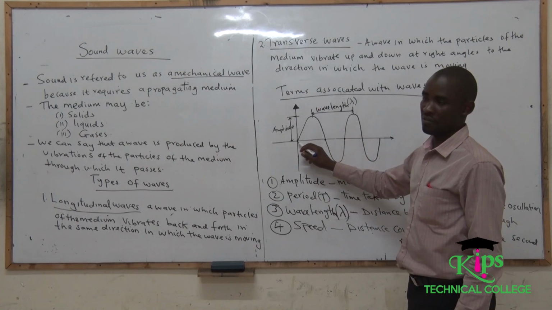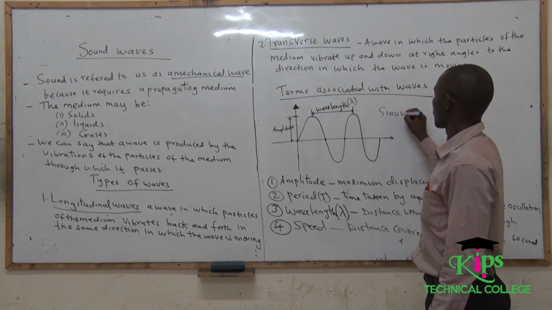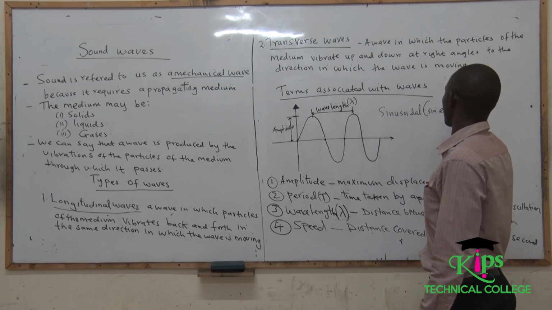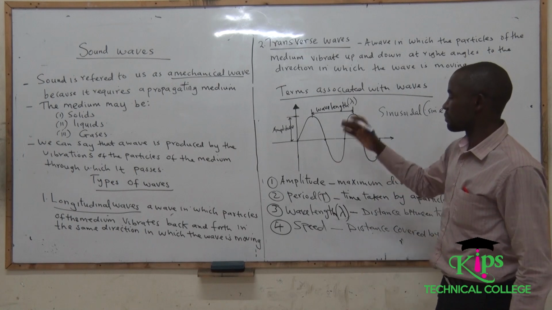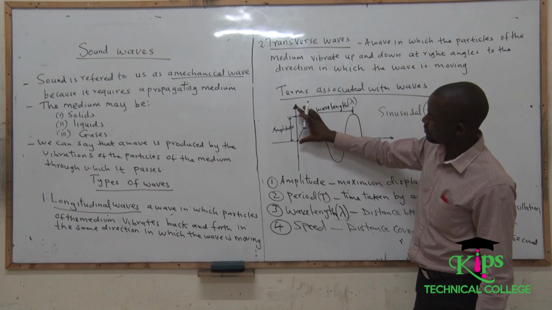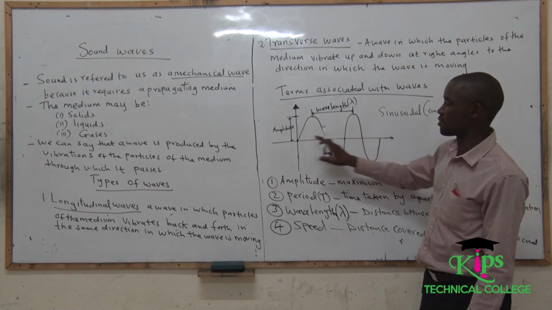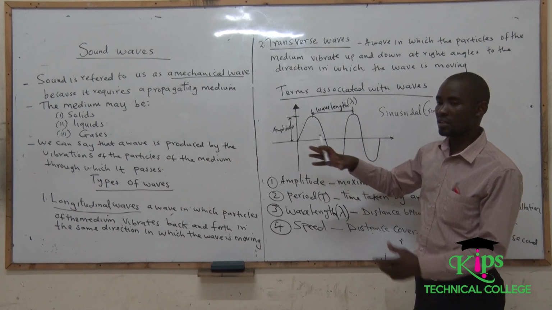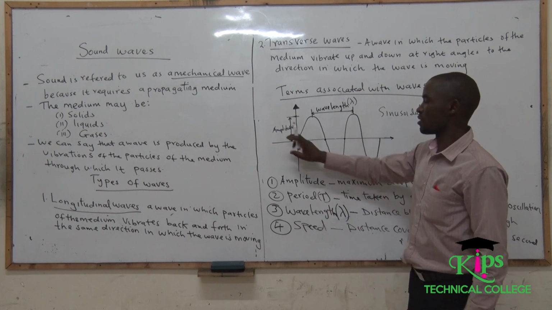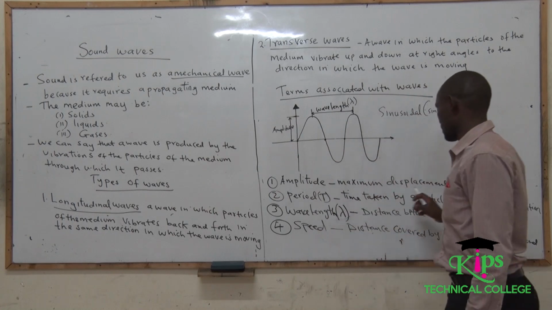If you have a wave, and in most cases a sinusoidal wave, sinusoidal wave meaning a sine wave, which repeats itself after a particular point, you can see the maximum displacement from the horizontal axis is what we are calling the amplitude. The maximum displacement of a wave from the horizontal axis is what we refer to as the amplitude. And it has been defined there.